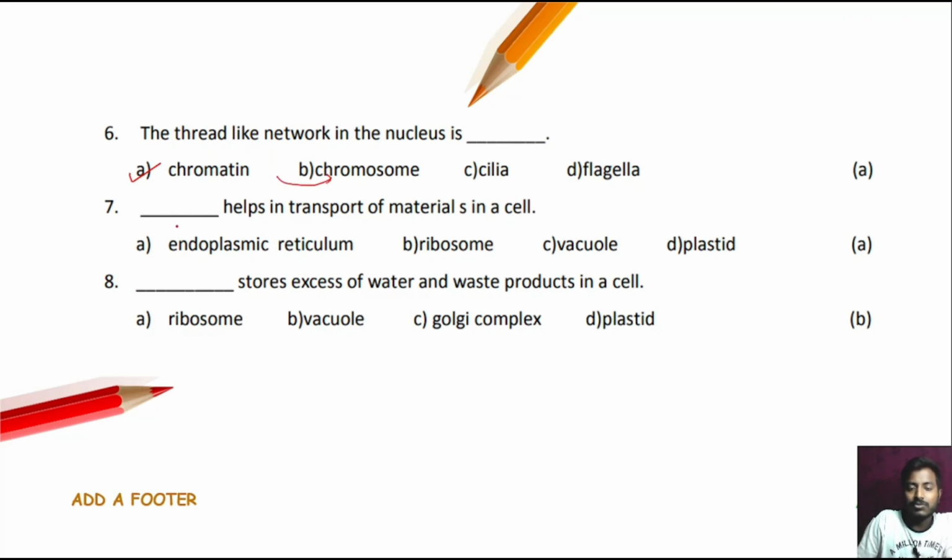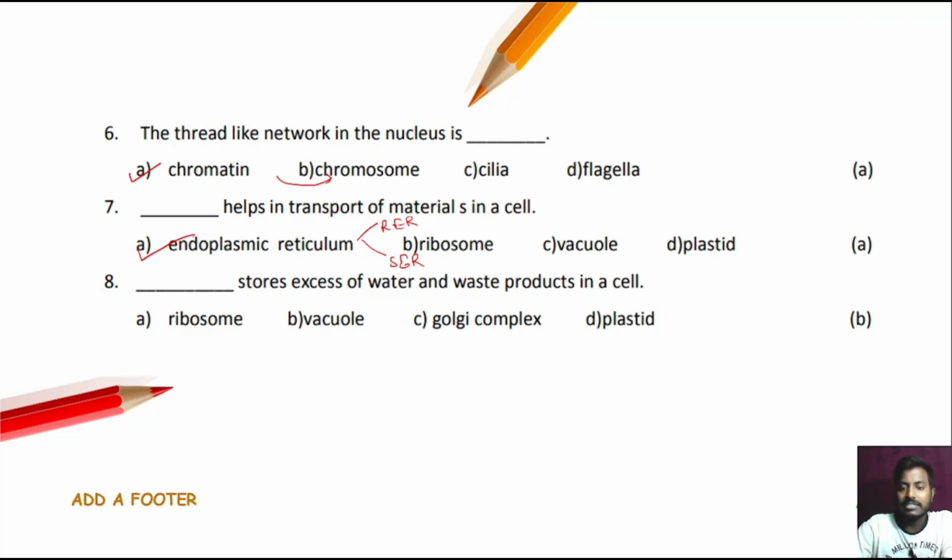Okay. Next question. Dash helps in the transport of the materials in a cell, that is endoplasmic reticulum. Endoplasmic reticulum is of two types. One is rough endoplasmic reticulum, another is smooth endoplasmic reticulum.